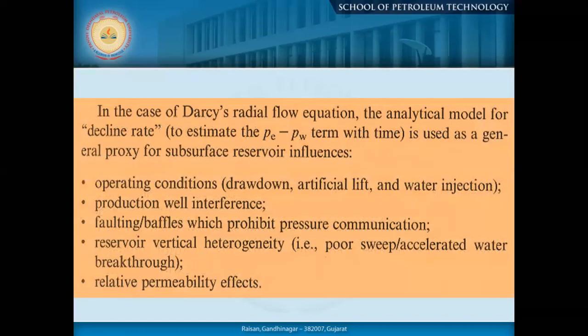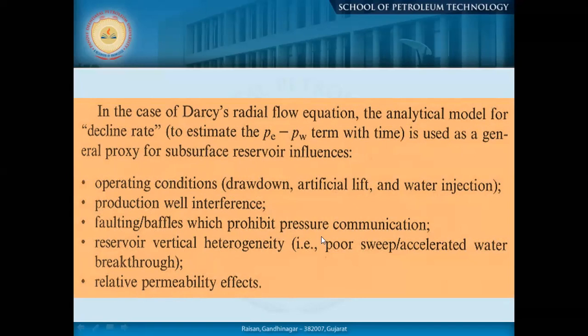We may not have sufficient pressure data. We may not have sufficient decline rate method also, decline part. Okay. So that means in this case, the Darcy radial flow equation, the analytical model for decline rate, can be used also. But that can be valid only when your operation conditions are fixed or stable. Once you change your operation conditions, it cannot follow the same trend.